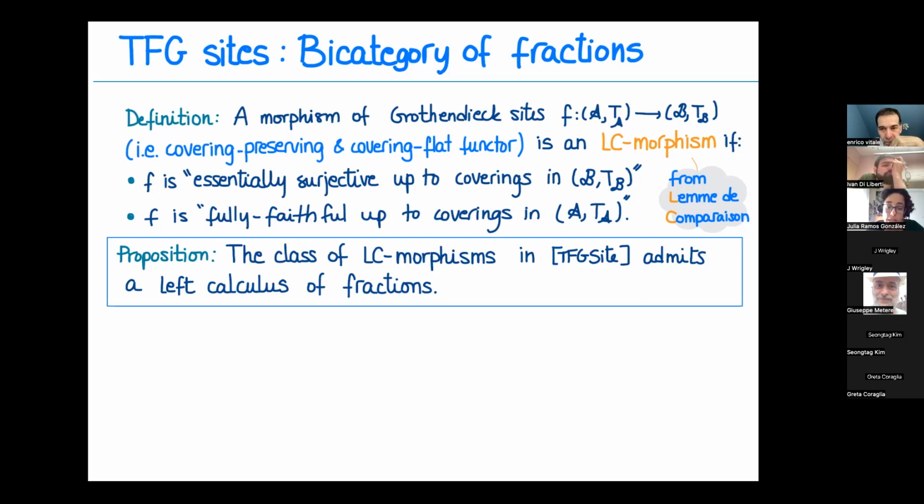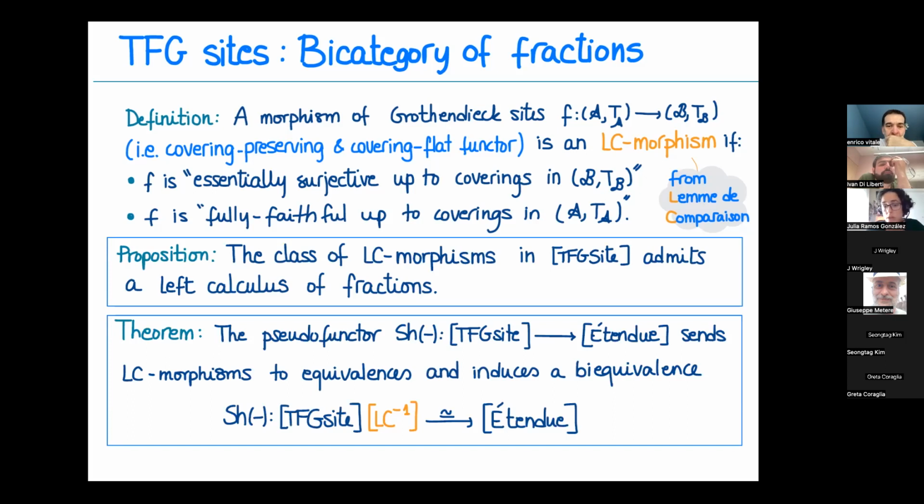And so the class of LC morphisms in this 2-category of torsion-free generated sites admits a left calculus of fractions. And the theorem says that the pseudofunctor taking sheaves, from this torsion-free generated category to étendues, sends these LC morphisms to equivalences and actually induces a biequivalence when we take the bicategory of fractions that inverts these maps. So we have solved the problem on one side of the story, which just consisted in enlarging the category.